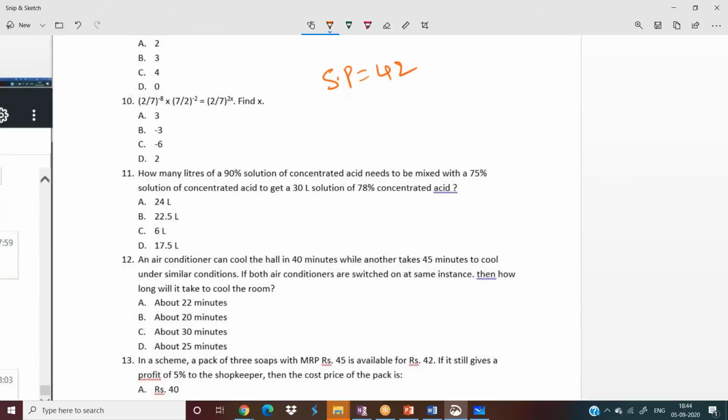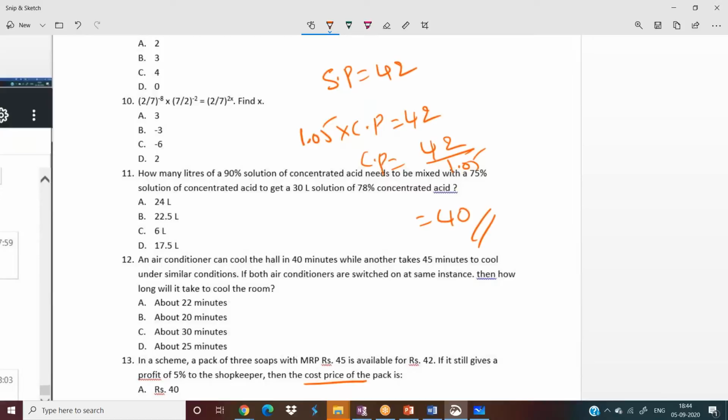And still it gives a profit of 5%. So 1.05. Profit means 1. How much? 5%. So 1.05 into cost price equals selling price, that equals 42. Then what is the cost price of the pack? So cost price equals 42 by 1.05, that is 40 rupees. So the answer is 40 rupees.